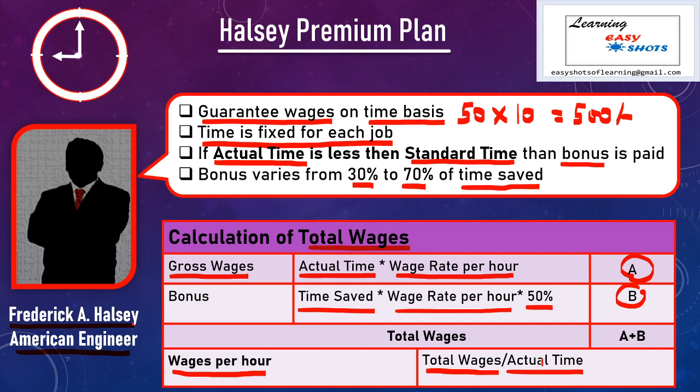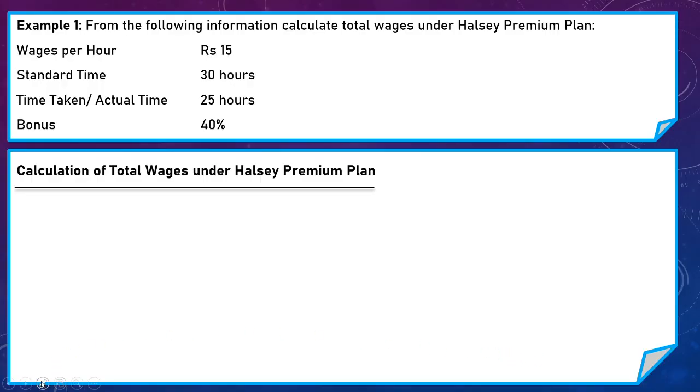Now, to understand this clearly, we take an example here. From the following information, calculate total wages under Halsey premium plan. Wage rate per hour is 15 rupees. Standard time allowed by the company to complete the task is 30 hours, and worker takes only 25 hours to complete this task. So his time saved is 5 hours. Bonus percentage is 40%.